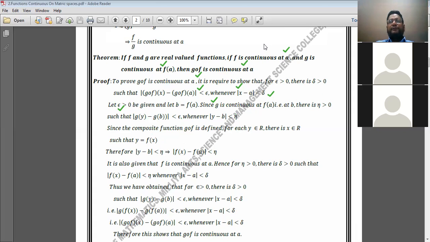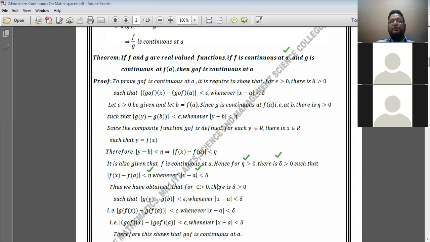Now again apply the definition of continuity of a function. Since f is continuous at a, for eta greater than 0 there is delta greater than 0 such that mod of f of x minus f of a is less than eta whenever mod of x minus a is less than delta.